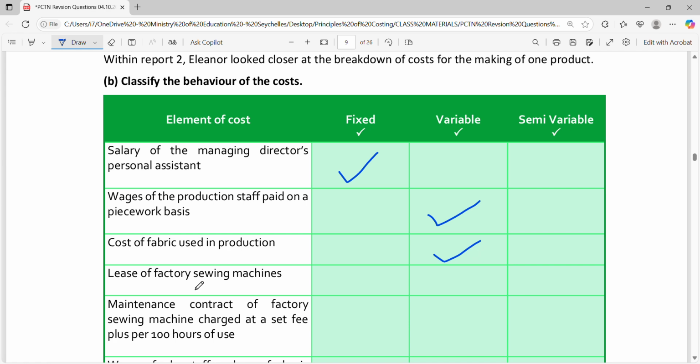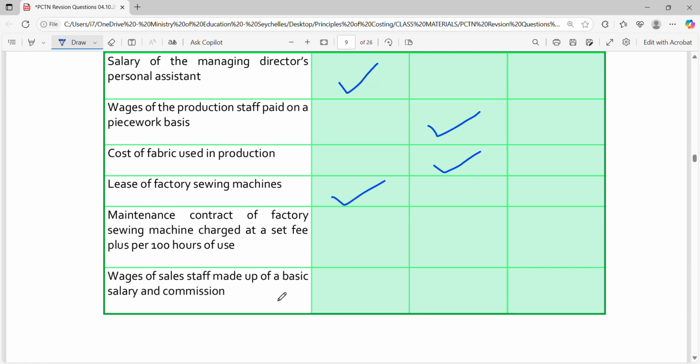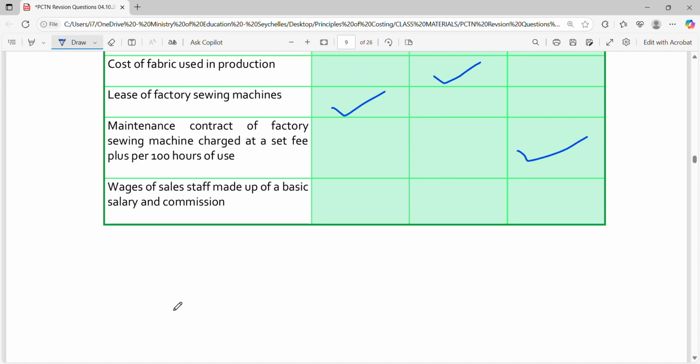Then we have the lease of factory sewing machines. The lease here is like the rent, the lease that you pay periodically. So this one is fixed. Then the next one says maintenance contract of a factory sewing machine charged as a set fee plus 100 hours of use. A set fee, that is the fixed. 100 hours of use, that is the variable. So this one has both the fixed element and the variable element. So this is a semi-variable cost.